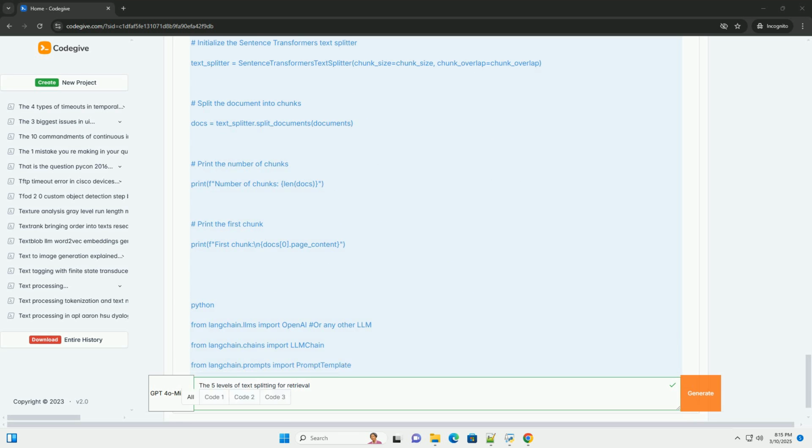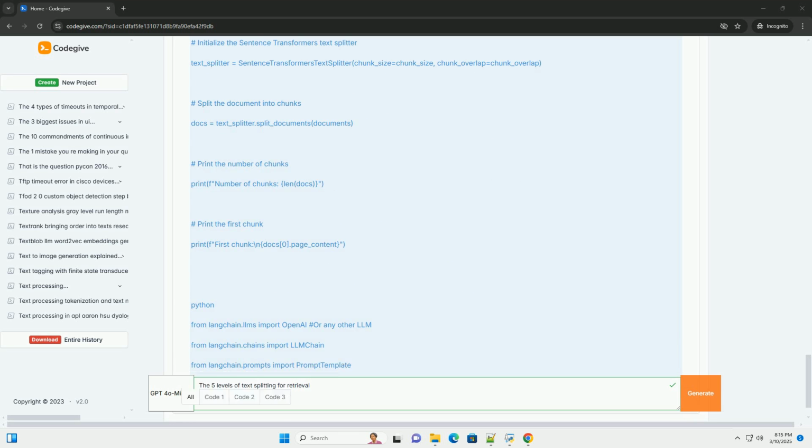Code example, langchain with tiktoken, OpenAI's tokenizer. Explanation: the token text splitter uses the tiktoken library, OpenAI's tokenizer, by default. It splits the text into tokens and ensures that each chunk has a maximum of chunk_size tokens. The chunk_overlap is also measured in tokens.